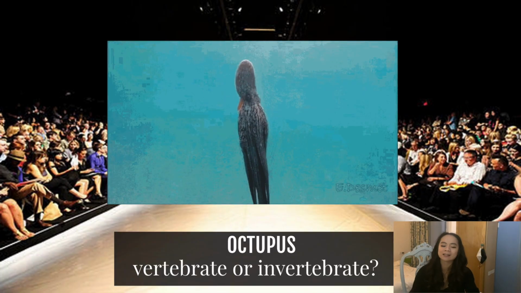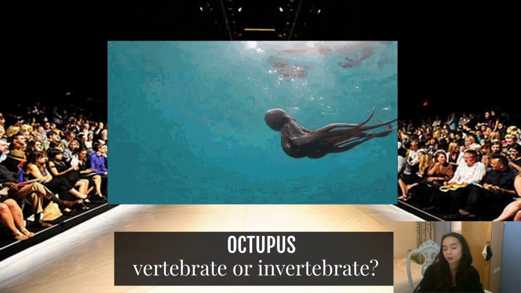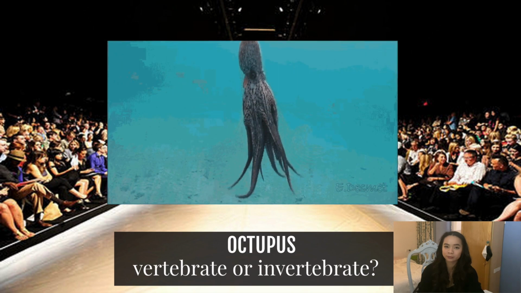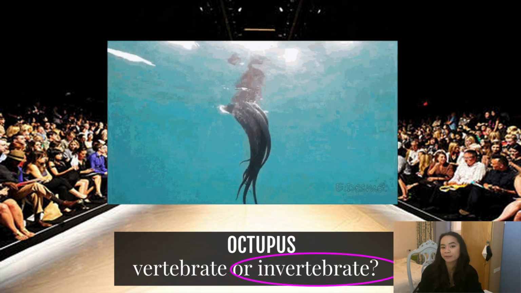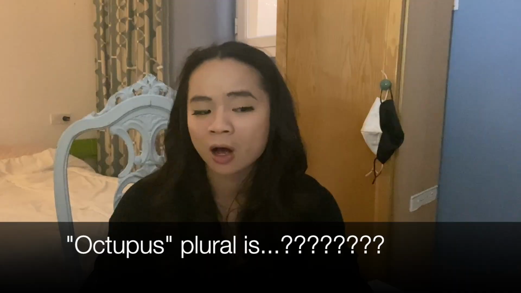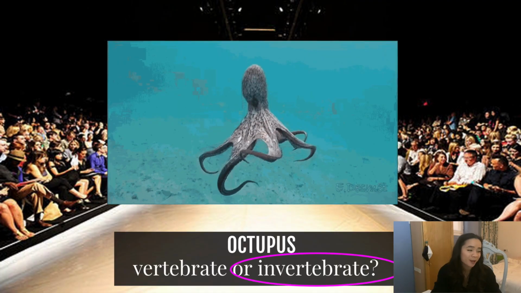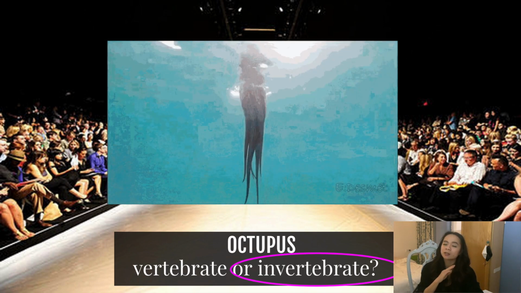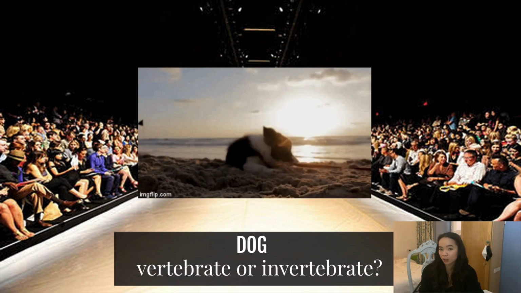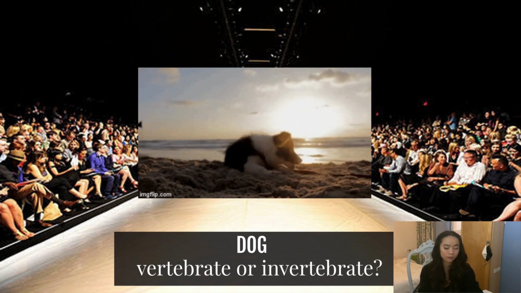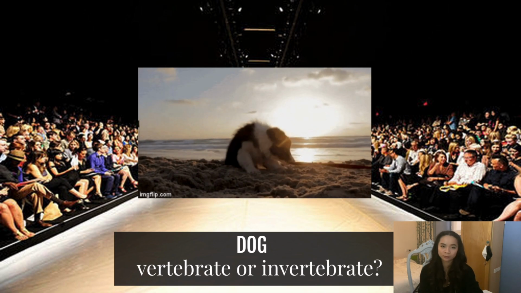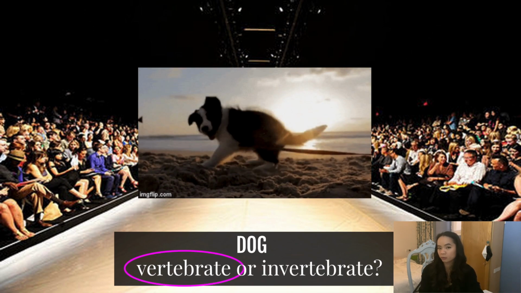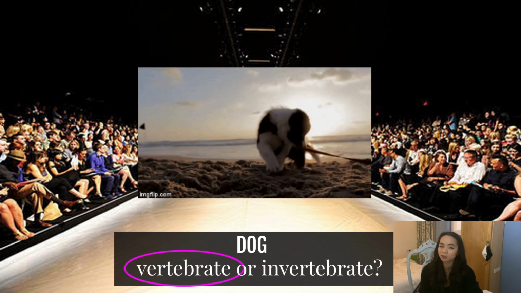So let's practice. Is an octopus a vertebrate or an invertebrate? Invertebrate. An octopus does not have a backbone. Is a dog a vertebrate or an invertebrate? Vertebrate. A dog is a mammal. A mammal has a backbone.